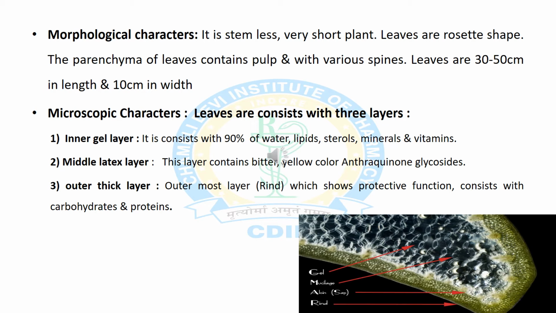Now we will discuss the microscopic characters by the TS of the leaf of aloe vera. It consists of three layers. First is the inner gel layer, which consists of 90% water, lipids, sterols, minerals and vitamins. The second layer is the middle latex layer. This layer contains bitter yellow-colored anthraquinone glycosides. The third layer is known as the rind, which has a protective function and consists of carbohydrates and proteins.